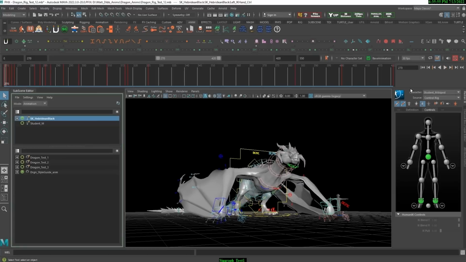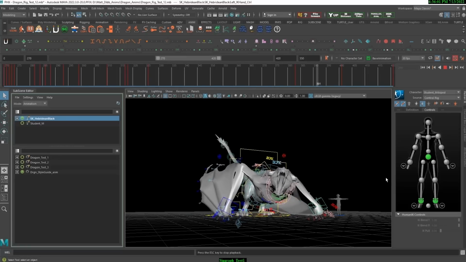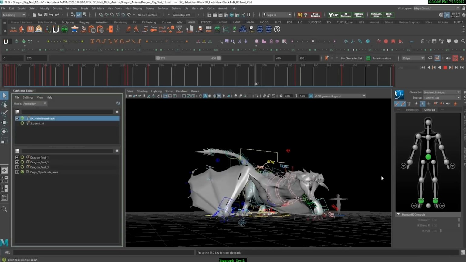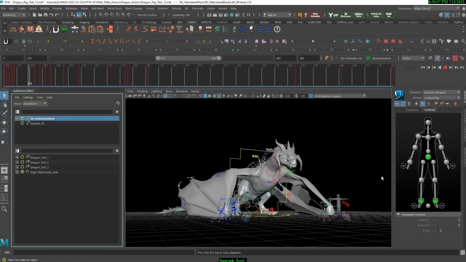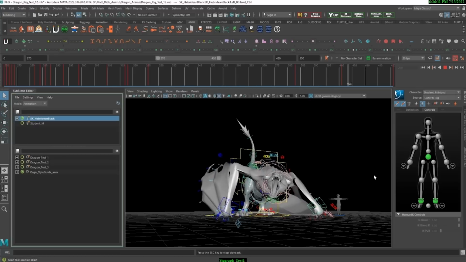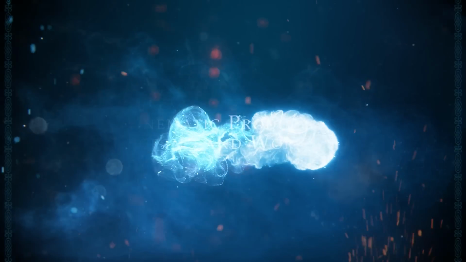When I hit play in parallel eval, you can see the immediate difference in that it plays back at the normal speed that you would see in real time. And so this is another powerful tool that we use as we're animating a lot of these big creatures with very complex rigs that allow us to see their animation played back at normal speed.